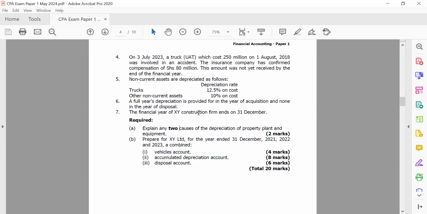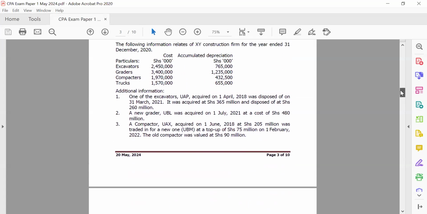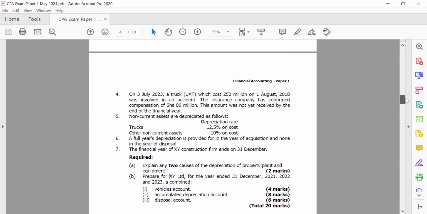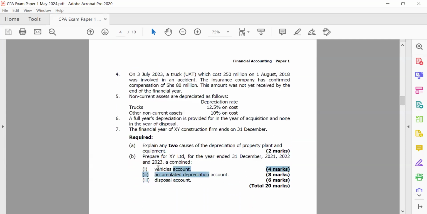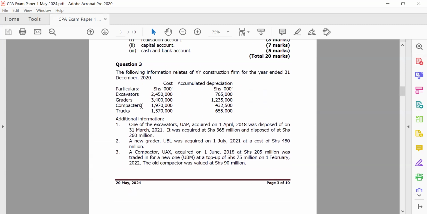So as we can see, the first part of the question says, explain any two causes of depreciation of plant, property, and equipment. And like the question is on depreciation, we also see that we have different vehicles, but as the examiner down here is telling us to prepare the vehicle account, it means that for all the assets, we'll have a single account. So this is important for you, because you've seen different assets here, excavator, graders, compactors, trucks, you do not have to go and prepare a single account for each of the assets.